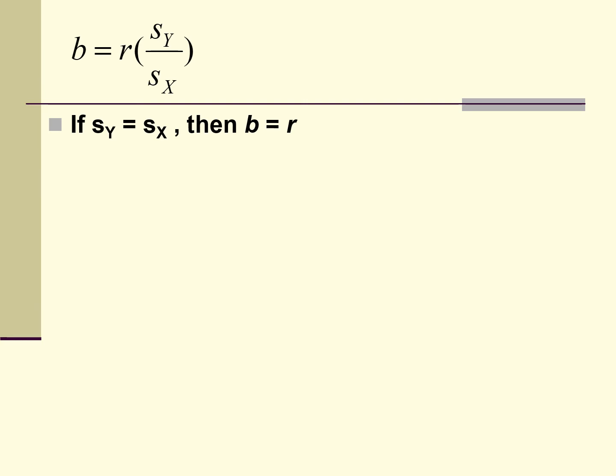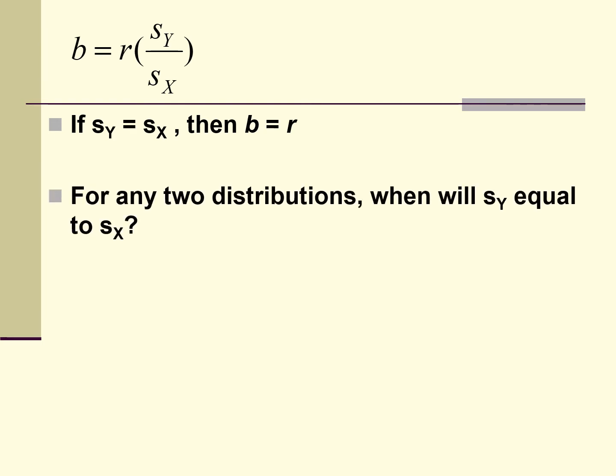Based on this formula, if the standard deviation of y equals the standard deviation of x, then the regression coefficient will be the same as the correlation coefficient. B would equal r. Under what condition does sy equal sx?